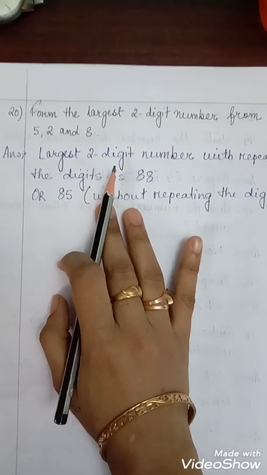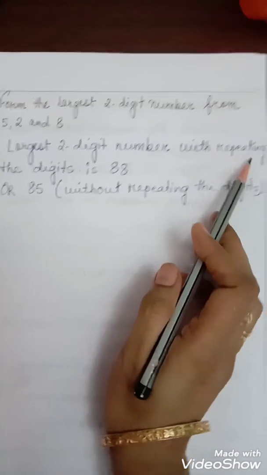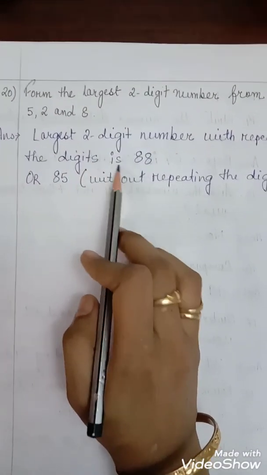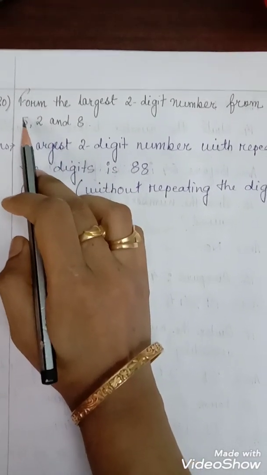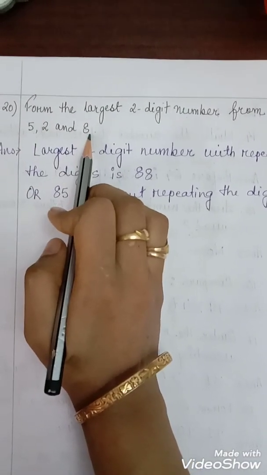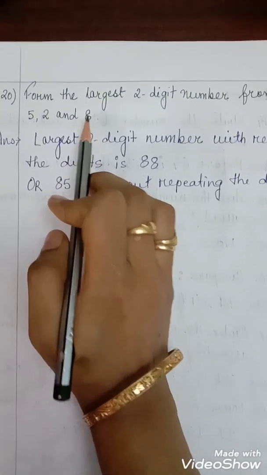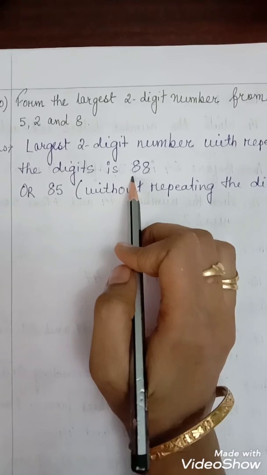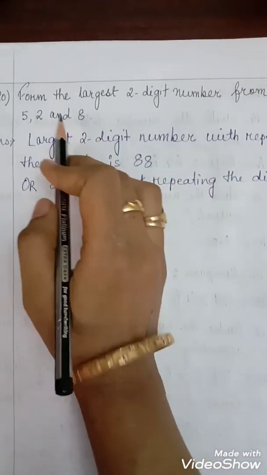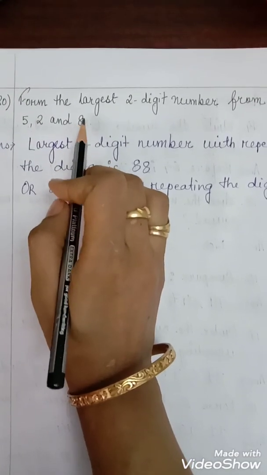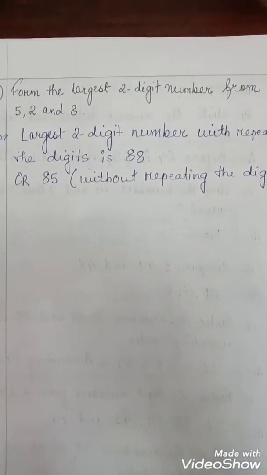The largest 2-digit number with repeating the digit is 88. Why? Because out of 5, 2 and 8, 8 is the largest number. So if we repeat 8, then the largest 2-digit number formed is 88. Without repeating the digit, the largest 2-digit number is 85.